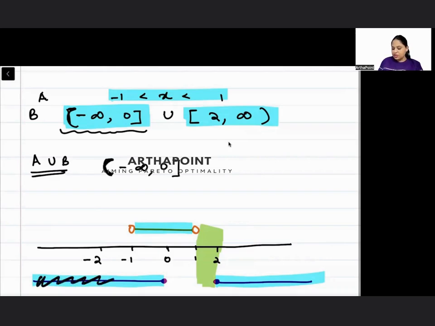This goes up to here and this goes up to here. All numbers up to 0 are definitely in A union B.